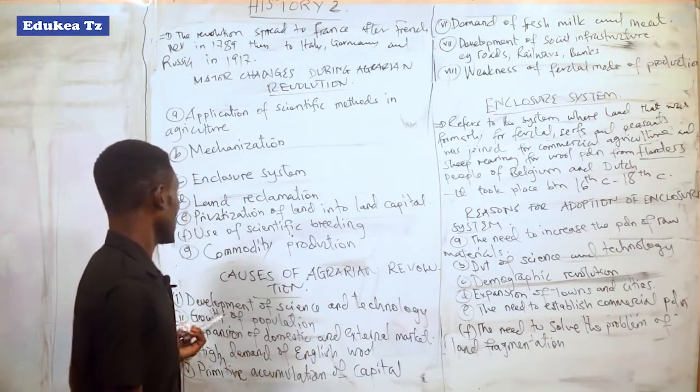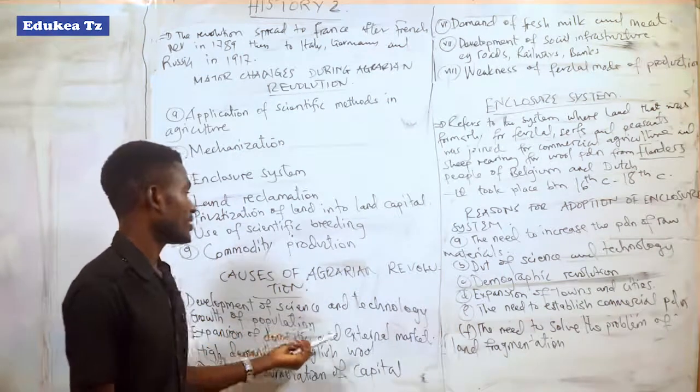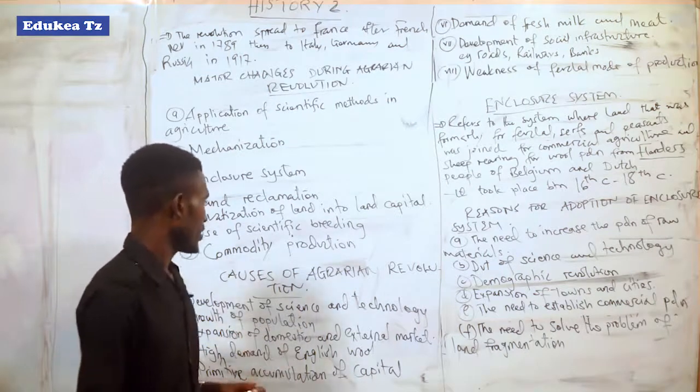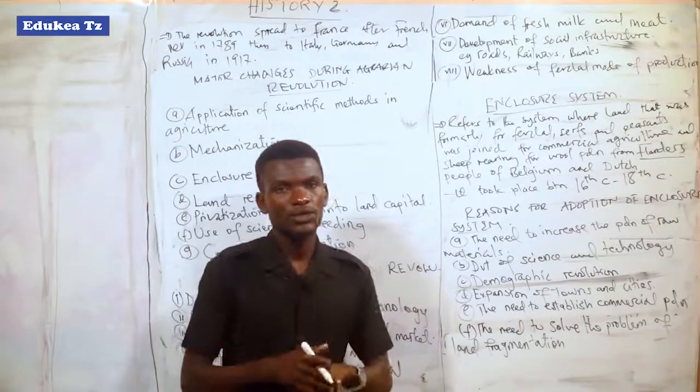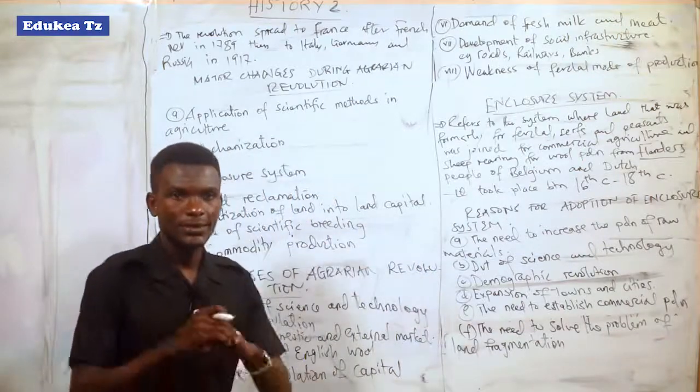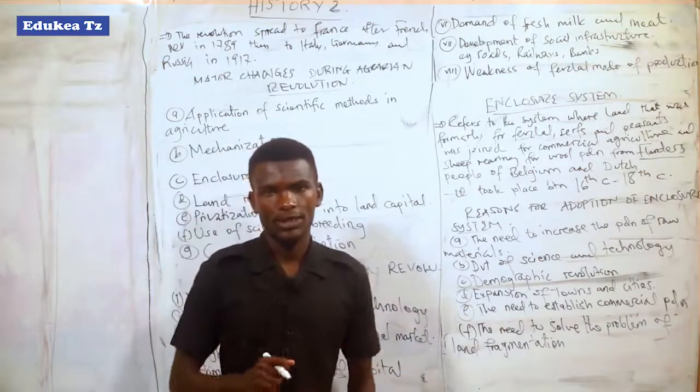The first cause of the agrarian revolution was the development of science and technology. In which sense?